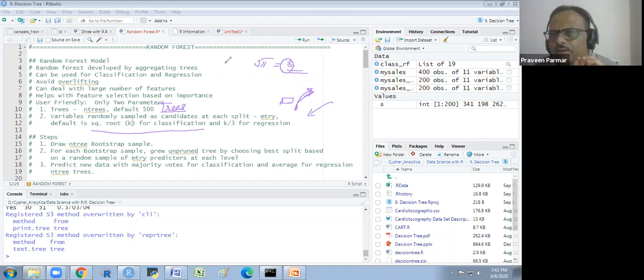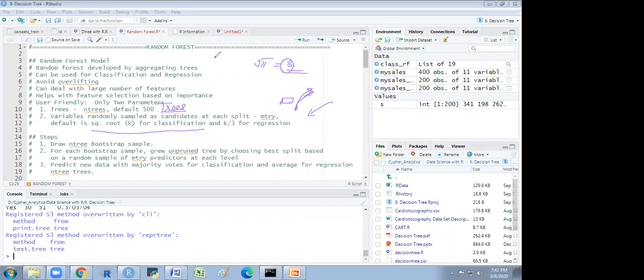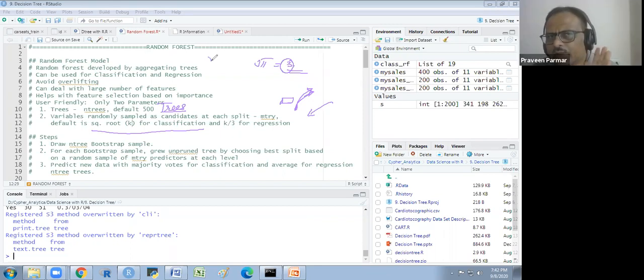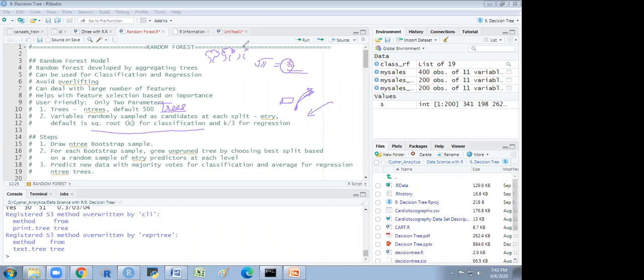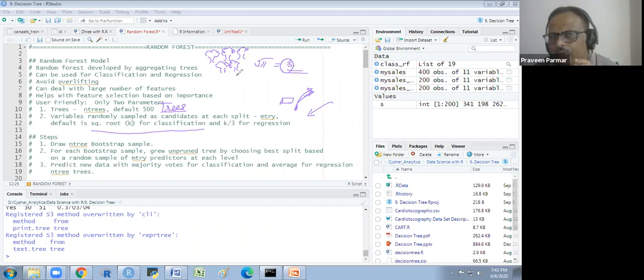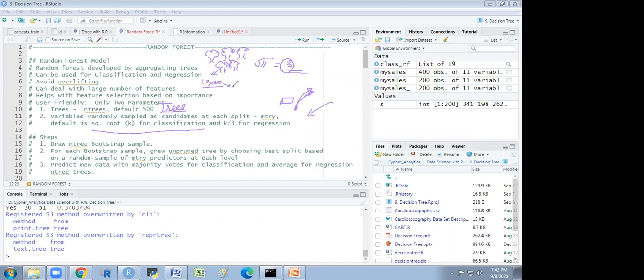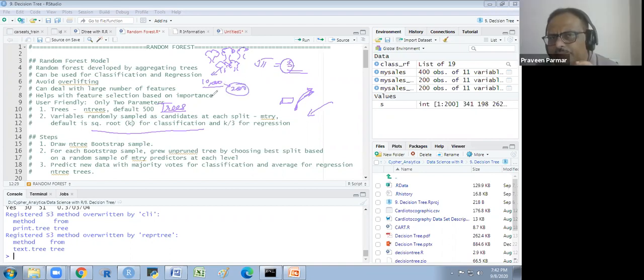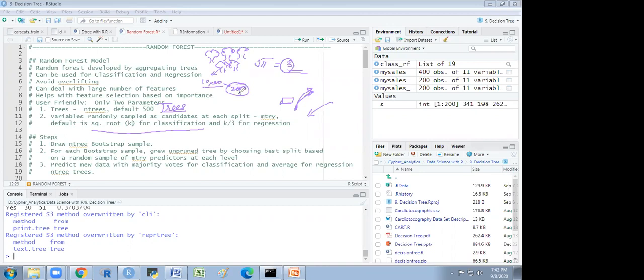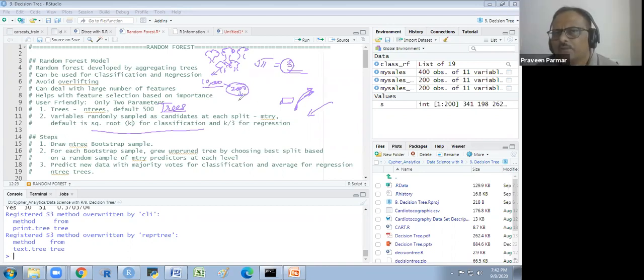In the decision tree, we train only one tree. But in random forest, we create 500 trees by default, from the data. For every tree, suppose we have 10,000 observations, we take only 2000 observations out of that randomly. And by duplicating, we convert them into 10,000.